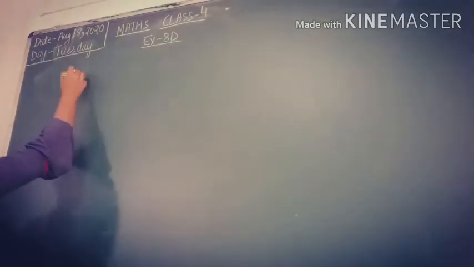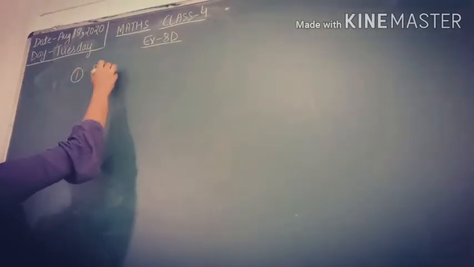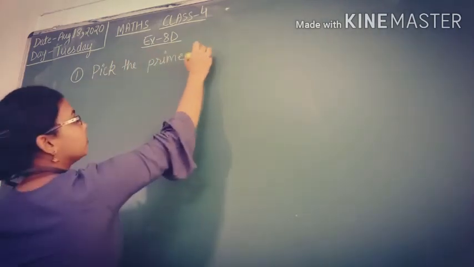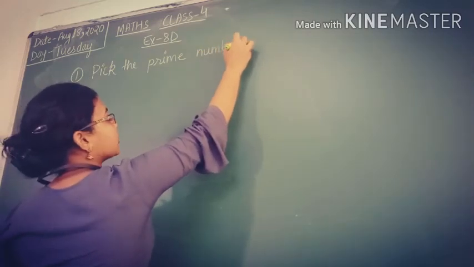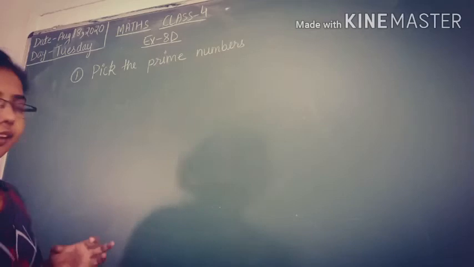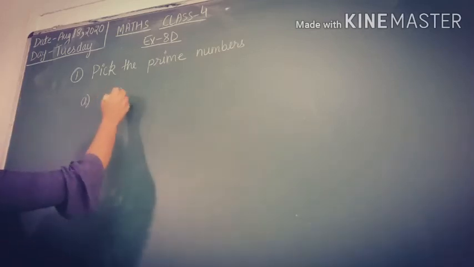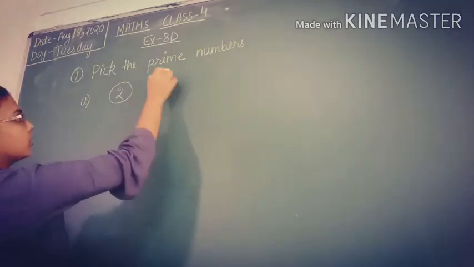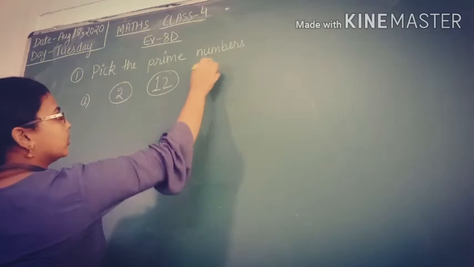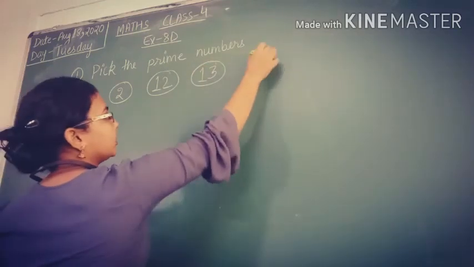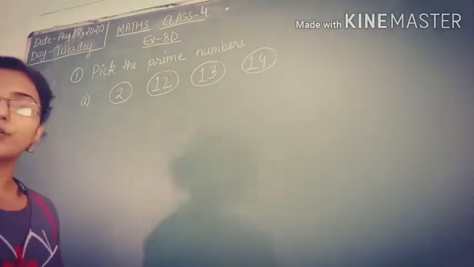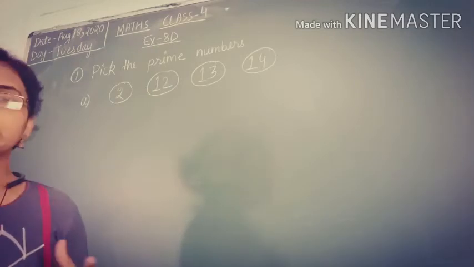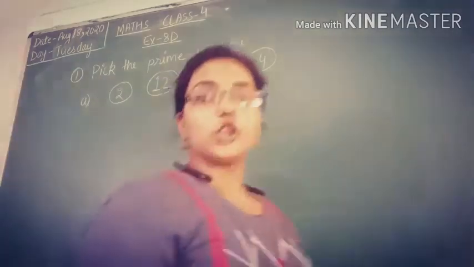So the first question is: pick the prime numbers. ठीक है, प्राइम नंबर्स को आपको फाइंड आउट करना है. And your A part is 2, then we have 12, then we have 13, and we have 14. Okay, so these 4 numbers are there. You just have to find out which of these 4 are prime. ठीक है, 4 में से प्राइम नंबर्स कौन से हैं? You just have to find them.